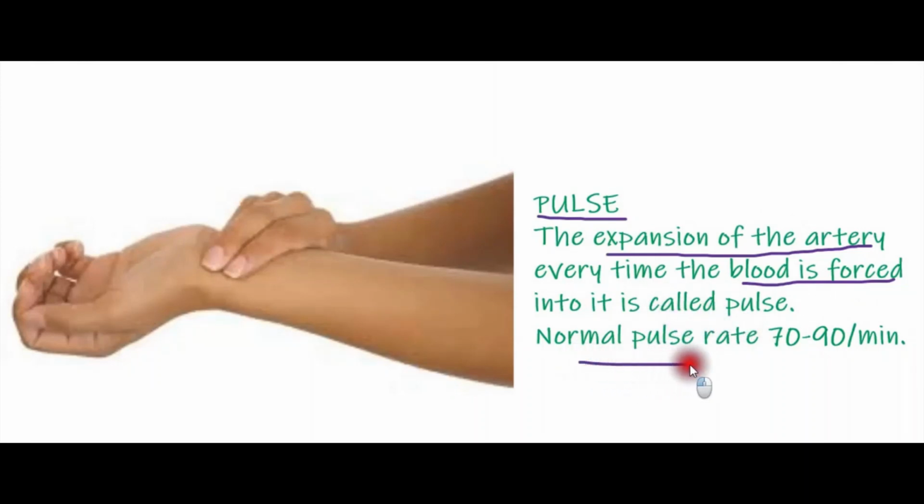The normal pulse rate is 70 to 90 per minute.